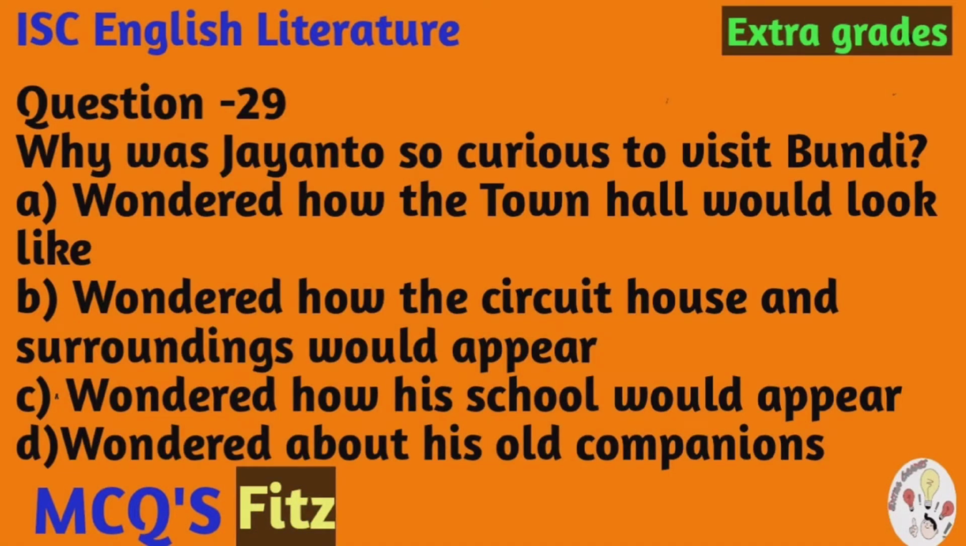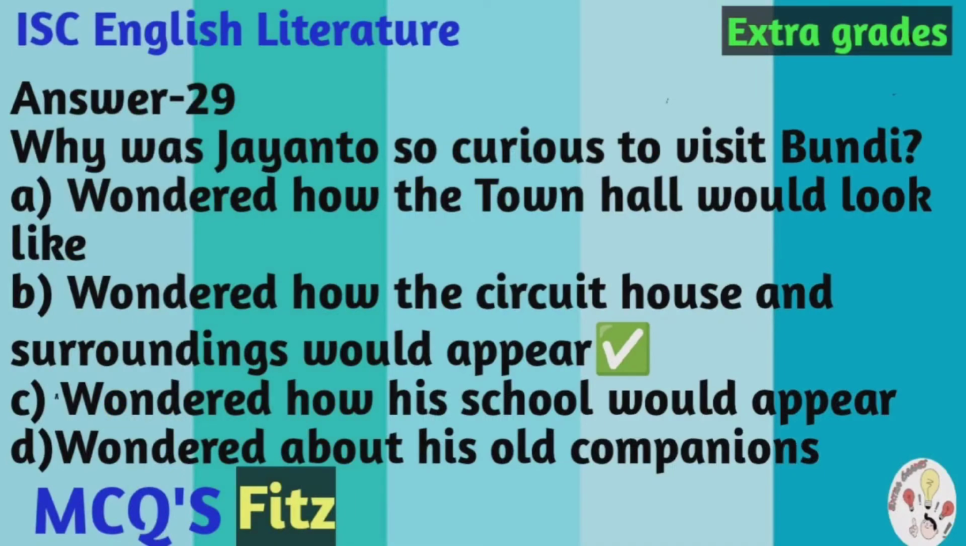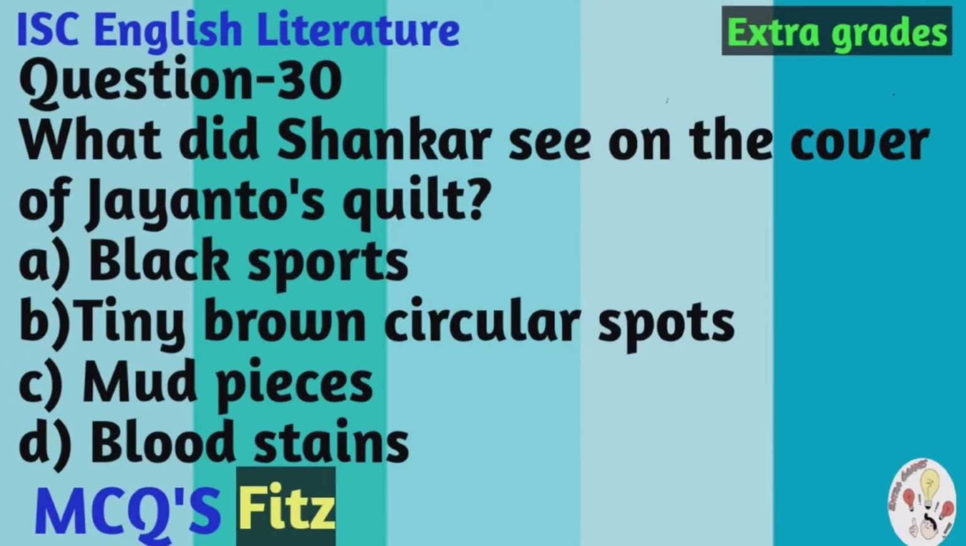Question number 29. Why was Jayanto so curious to visit Bundi? And the options are A. Wondered how the town hall would look like, B. Wondered how the circuit house and surroundings would appear, C. Wondered how his school would appear, D. Wondered about his old companion. And the correct option is B. Wondered how the circuit house and surroundings would appear. Question number 30.